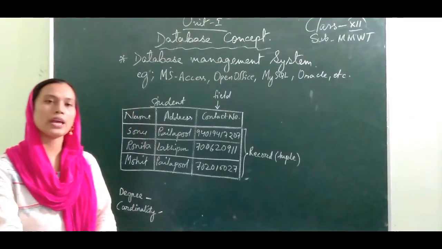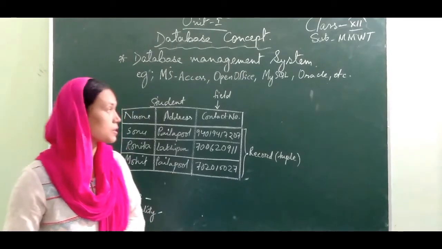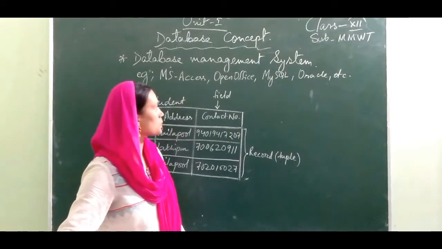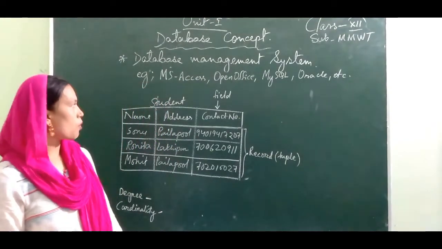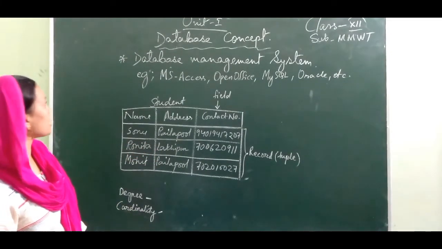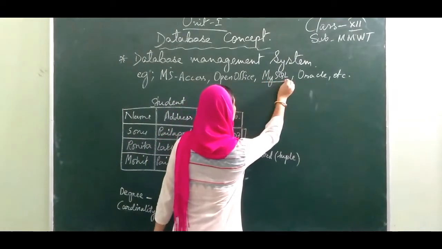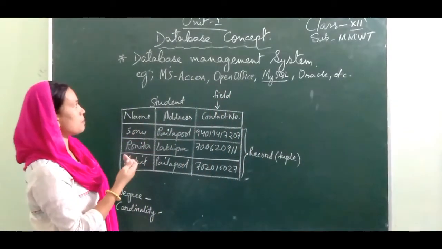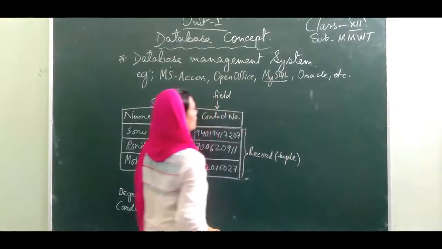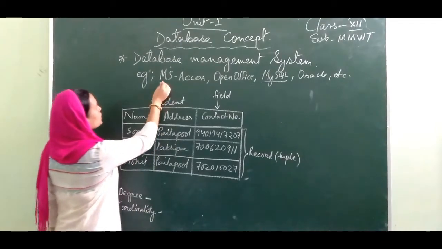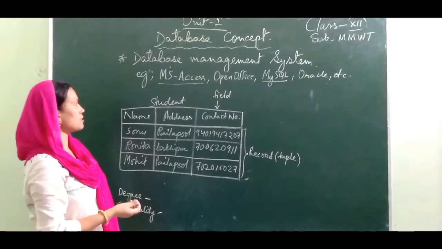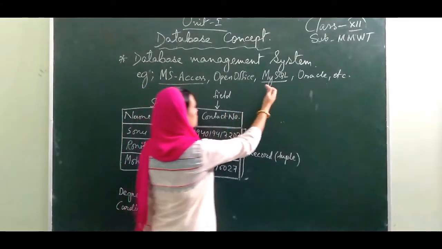Now let's see some examples of database management systems. Some of the examples are MS Access, OpenOffice, MySQL, Oracle. We have more than these also, but in class 12 we are going to learn about MySQL. We will learn how to insert our data in a database management system with the help of software called MySQL. We could also learn with MS Access, but we have already learned that in the earlier classes, so we will learn with MySQL.